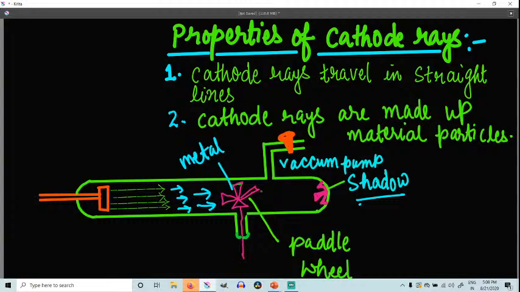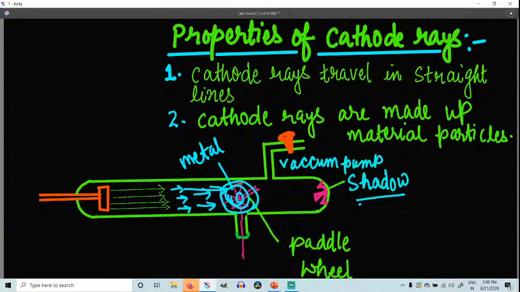This is shown by the fact that if a light paddle wheel made of mica is placed in the path, the wheel is going to rotate when the rays strike it. So it proves that these cathode rays are made up of material particles. That's why they are able to hit this light paddle wheel, and that's why it is rotating.